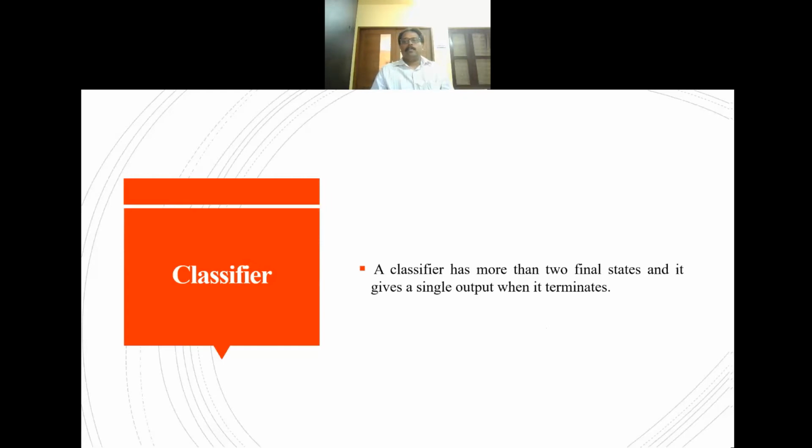Consider a group of students. A classifier accepts the group of students as input and classifies them into a set of boy students and a set of girl students. Such a machine, with multiple final states, is known as a classifier.